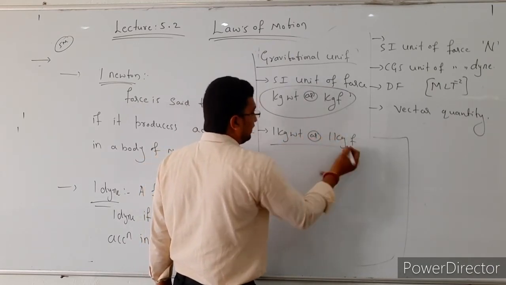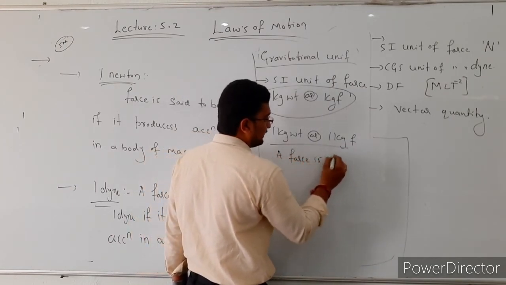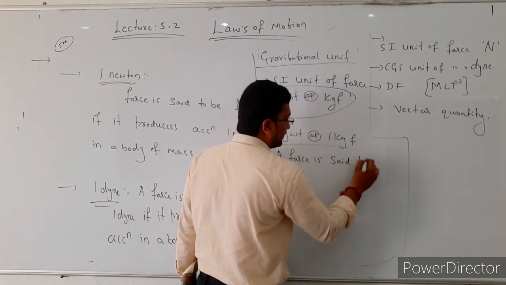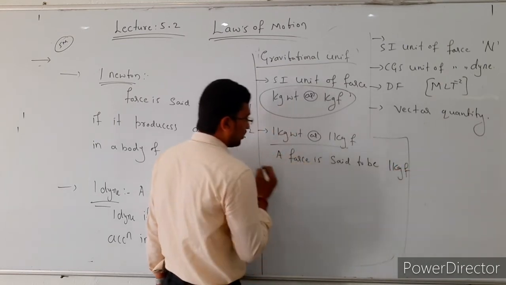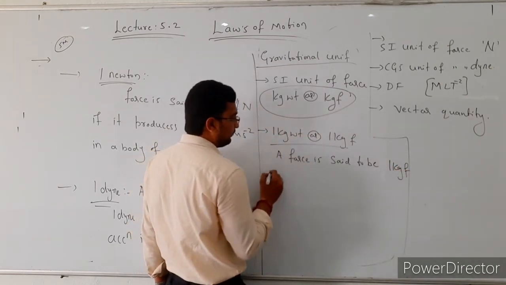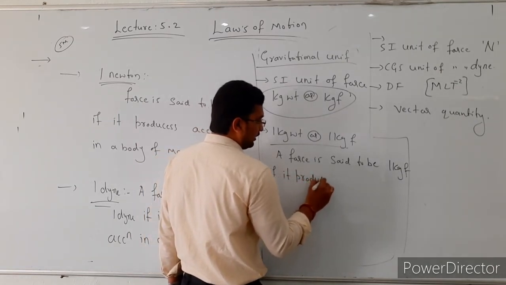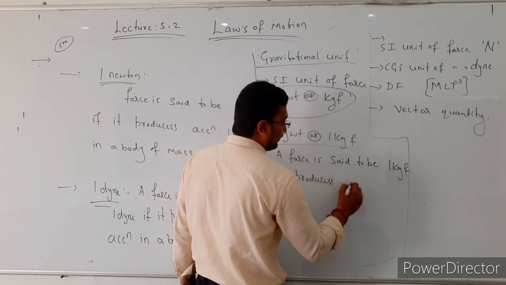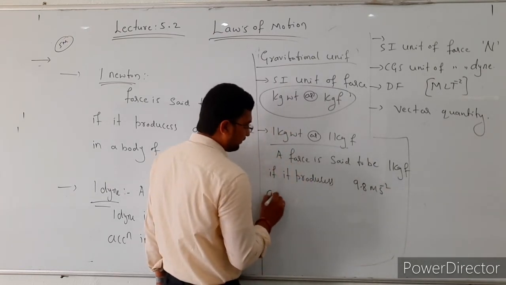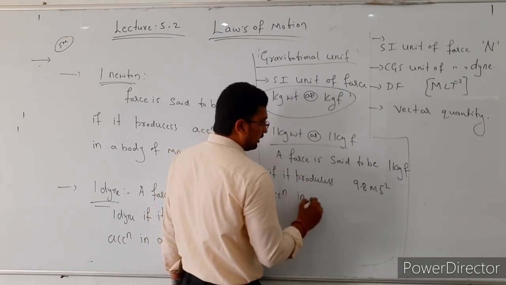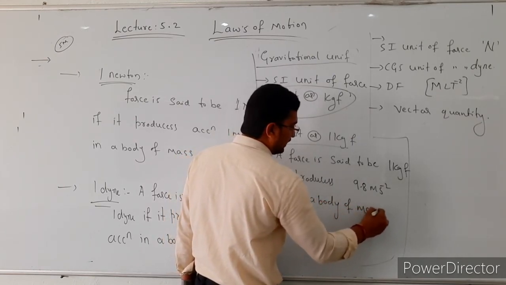A force is said to be 1 kilogram force or 1 kilogram weight if it produces 9.8 meter per second square acceleration in a body of mass 1 kg.